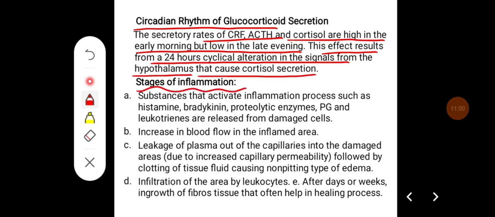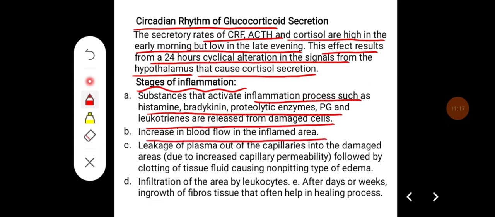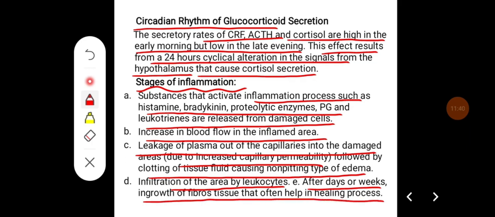Stages of inflammation. Substances that activate the inflammation process, such as histamine, bradykinin, proteolytic enzymes, prostaglandins, and leukotrienes, are released from the damaged cells, and there will be an increase in the blood flow in the inflamed area. There will be leakage of plasma out of the capillaries into the damaged areas due to increased capillary permeability, followed by clotting of tissue and fluid causing non-pitting type of edema, and infiltration of this area by leukocytes, and lastly, after days or weeks, the ingrowth of fibrous tissue that helps in the healing.